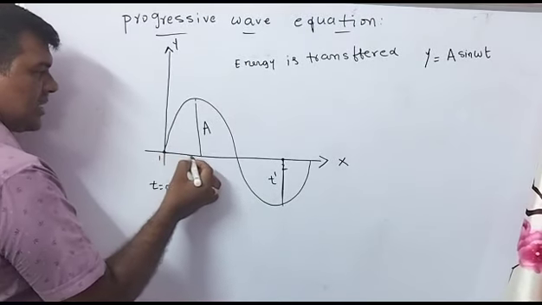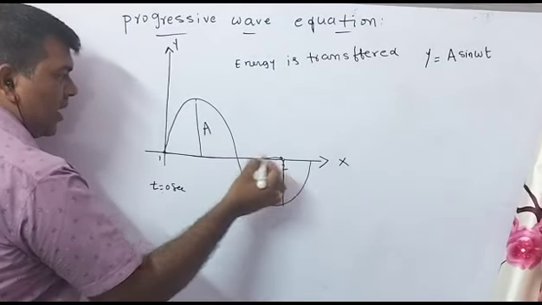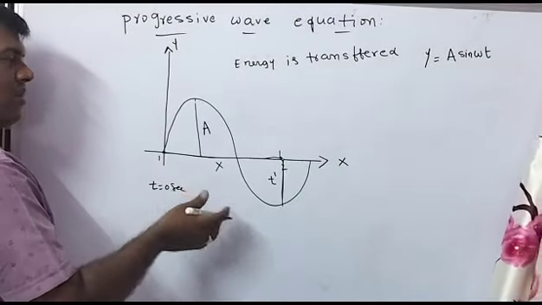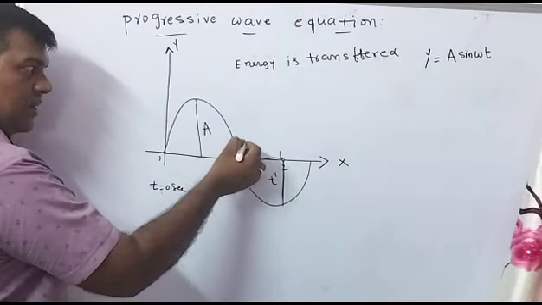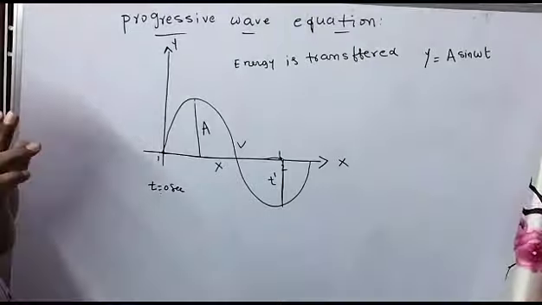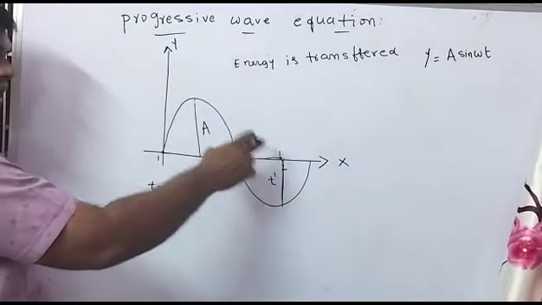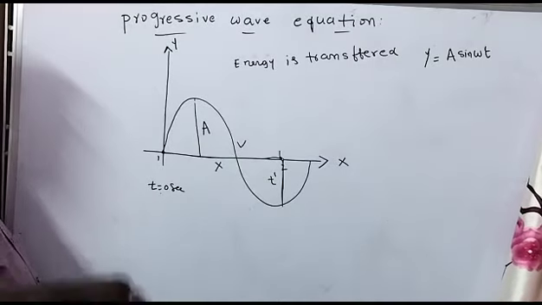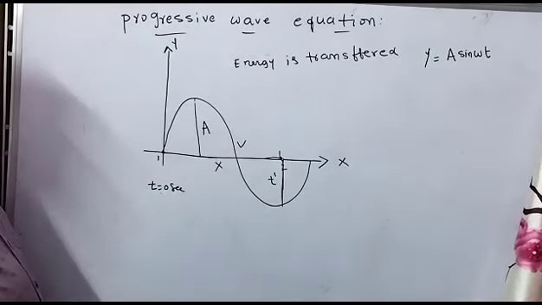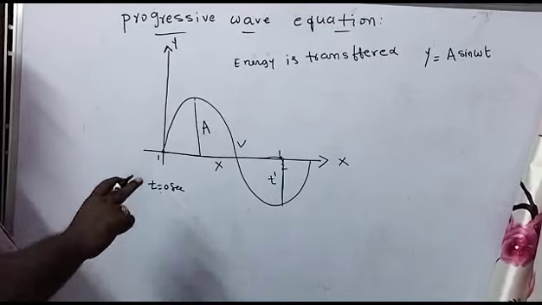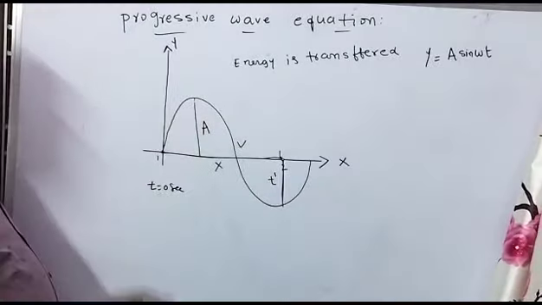Totally, how much distance is there from here to here? It is considered as distance x. And with what velocity is the energy transferred? Remember, energy means wave is transferred. Particles are vibrated here only along the y-axis, but energy is transferred along the x-axis. Due to the vibrations of particles, energy is exchanged in the waveform.